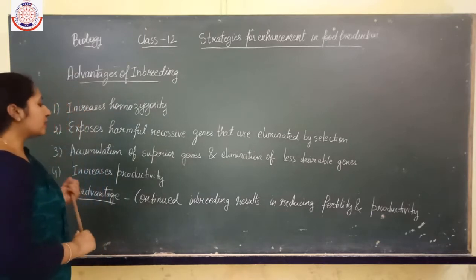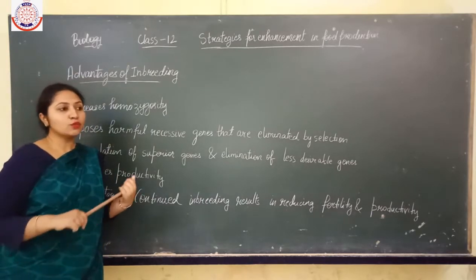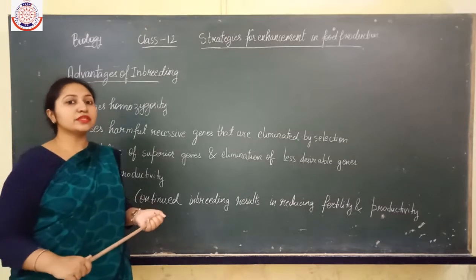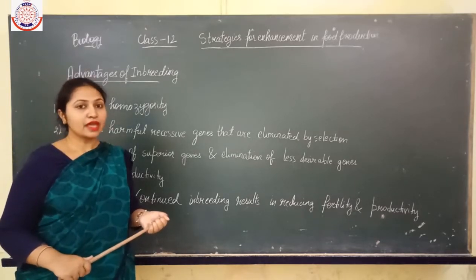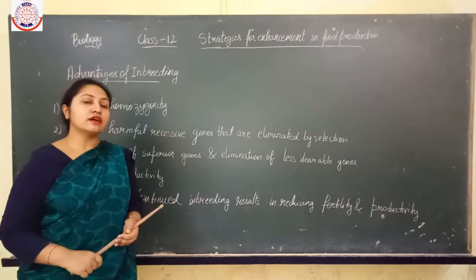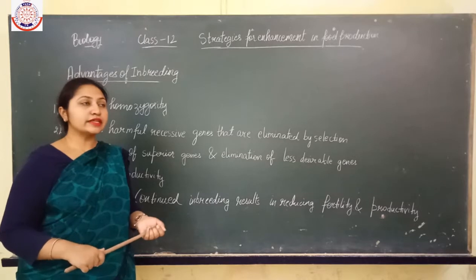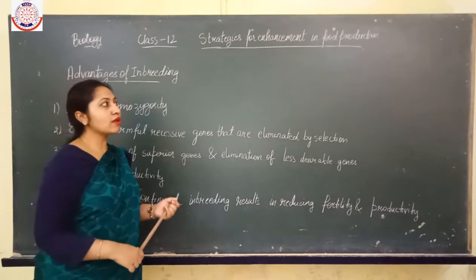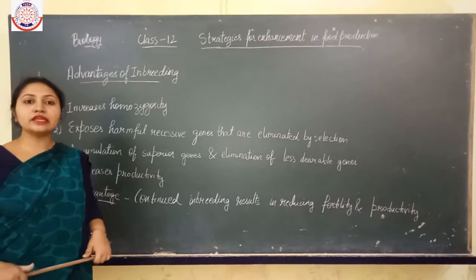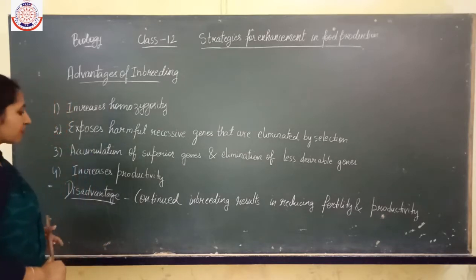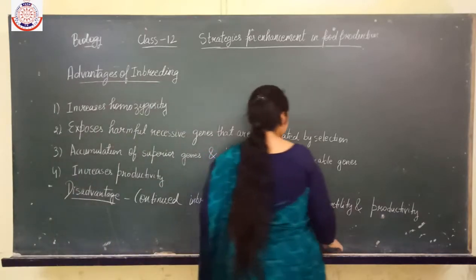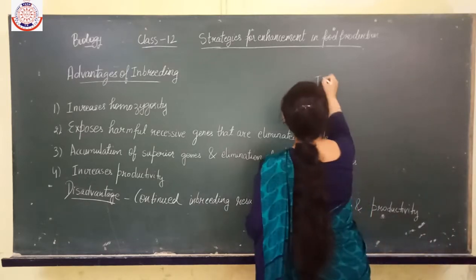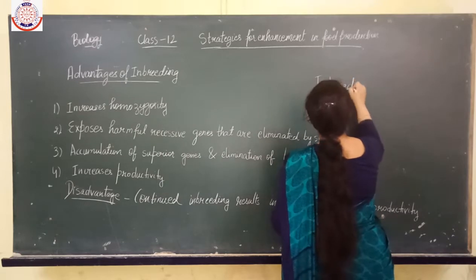Okay, but there are some disadvantages also. Now what is a disadvantage? When continued inbreeding is there, the variation will be less, and it results in reducing the fertility. When the fertility gets reduced, the productivity also gets reduced. So these are all the advantages and the disadvantages of inbreeding. And when continued inbreeding results in reducing the fertility, this is known as inbreeding depression.